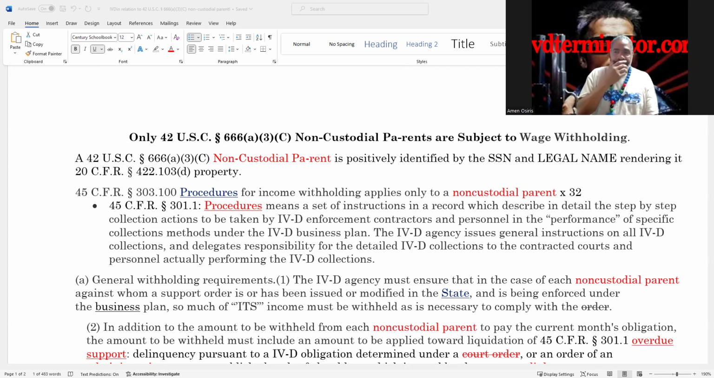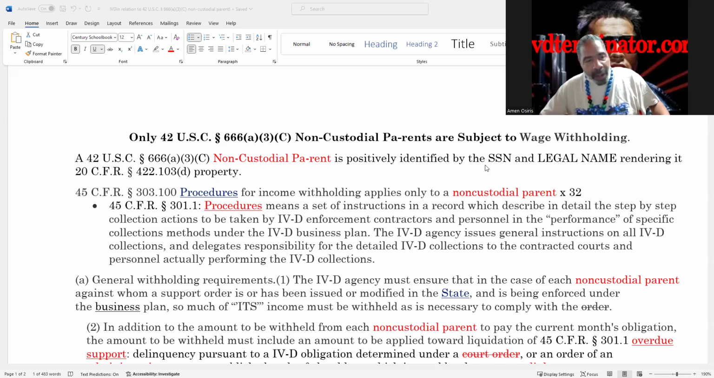Okay? So, the non-custodial parent is positively identified by a social security number and the legal name, the all caps name. All right, this renders it property under 20 CFR 422.103(d). Look on the back of any social security card, it'll tell you this card is the property of the SSA and you must return it upon request. All right, it is not your card. You are merely the holder.